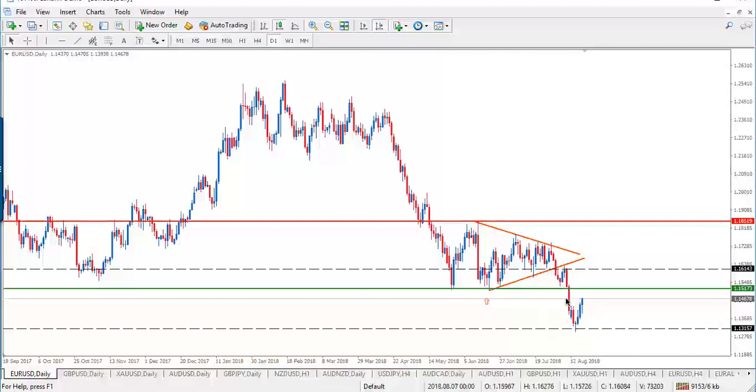The expected scenario is that the price might continue going up to reach the level of 1.1517, and then if it shows some bearish evidence, we can go short targeting the level of 1.1315 during this week. This is conditioned by the continuation of trading below the level of 1.1517.